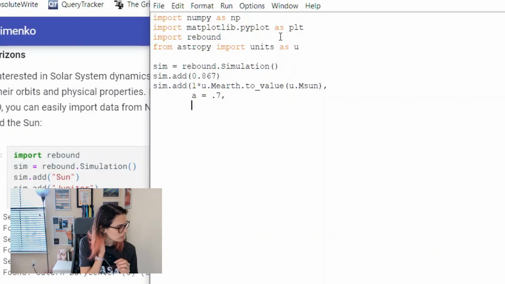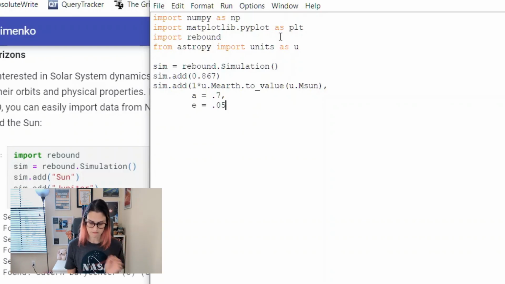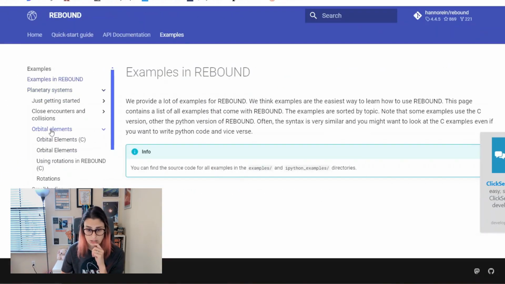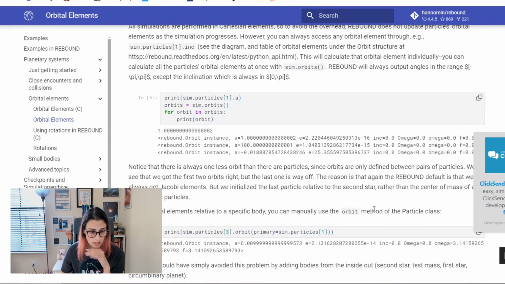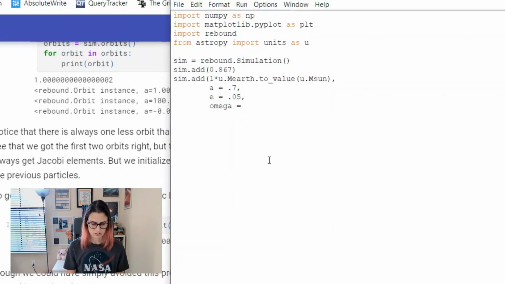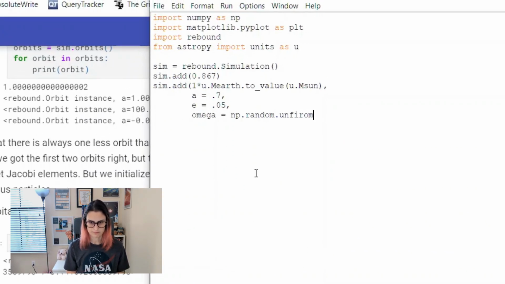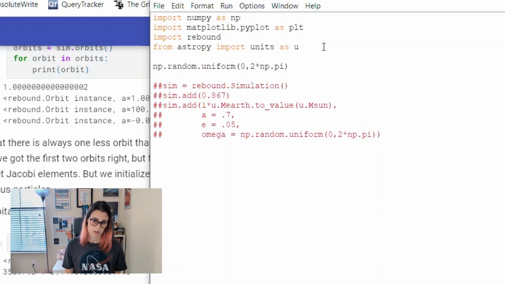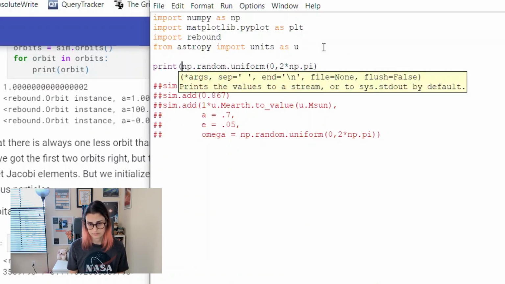What else do I want to put in here about this planet? Does it have any eccentricity? I'll just give it a very mild eccentricity, 0.05. That seems pretty reasonable. And then we will give it a periastron argument. Gosh, it's been so long since I've used REBOUND. This is embarrassing. I used to be able to do this without even thinking about it. They do use omega. I couldn't remember if it was spelled out or if it was just abbreviated OM. And I'll just do something random. Let me just print a random number and then use that. I could actually just set a random number generator seed, but I'm too lazy, so.